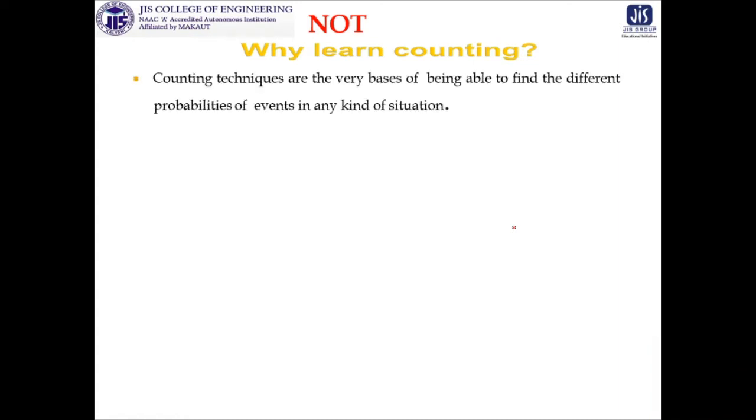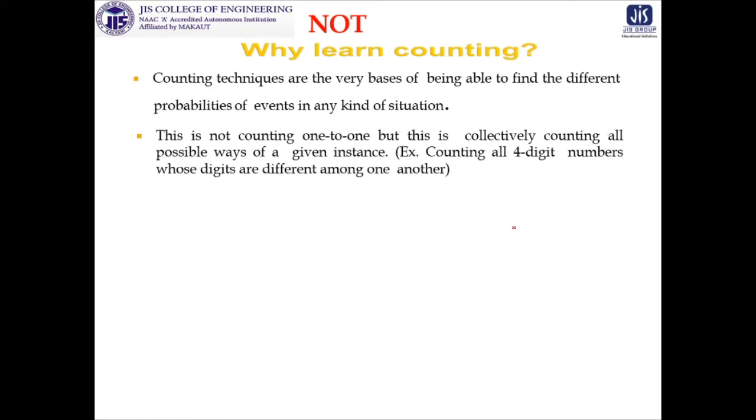Counting techniques are the very basis of being able to find the different probabilities of events in any kind of situation. And this is not only counting 1 to 1, but collectively counting all possible ways of a given instance.